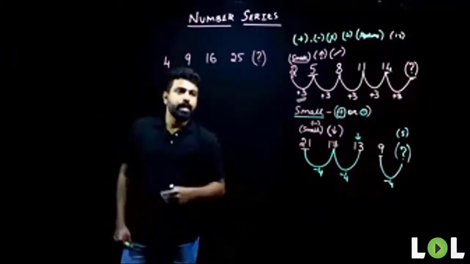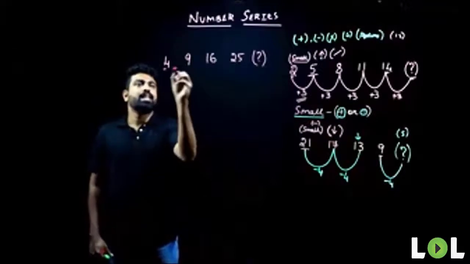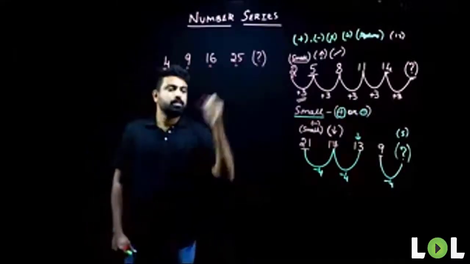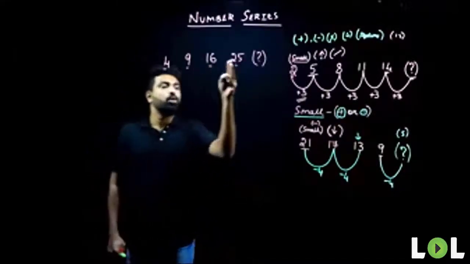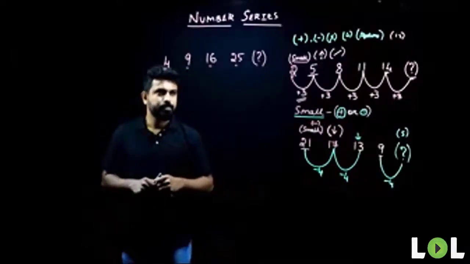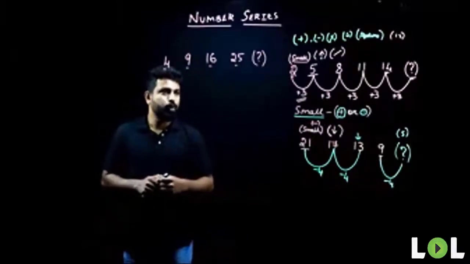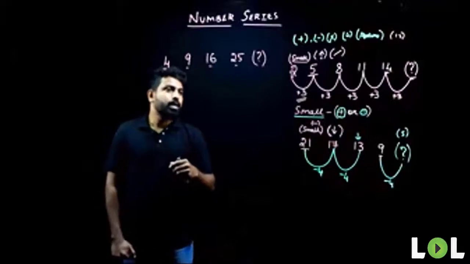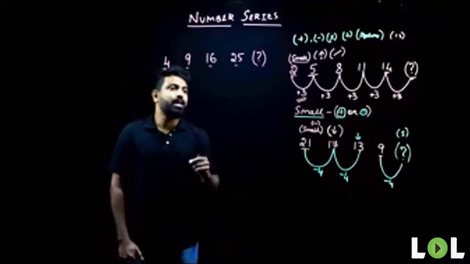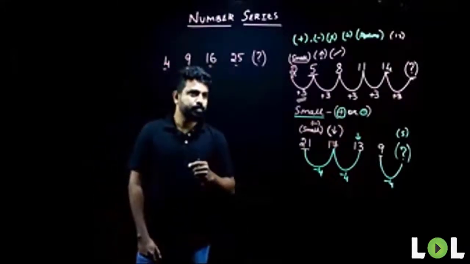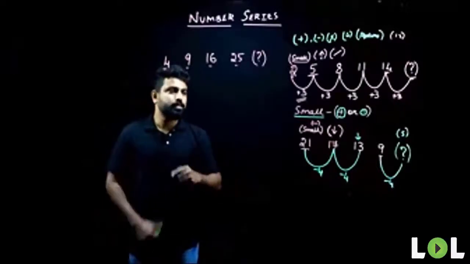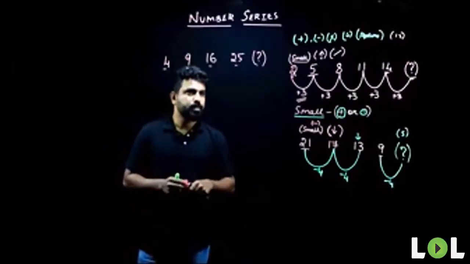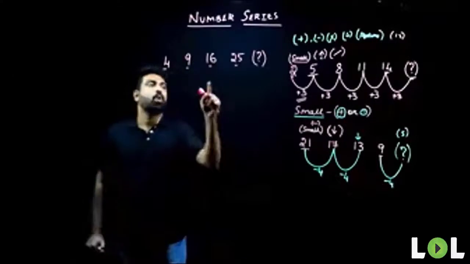So what's happening here? Look at our terms. When you look at these terms, what do you understand? 36, very good. 36, that's the right answer. But how did you get that 36? Monica, how did you get that 36? Squaring, very good. These are squares.